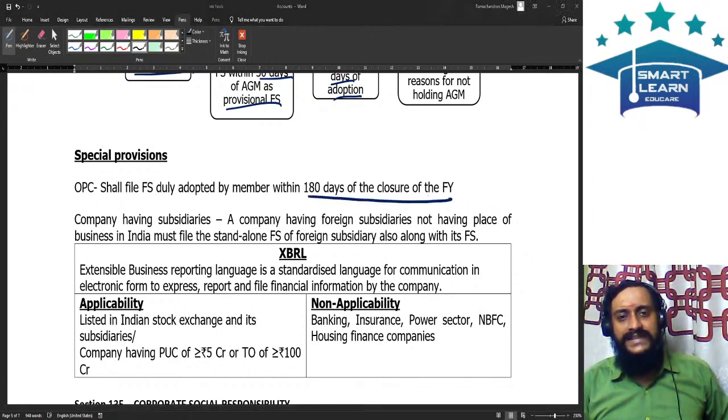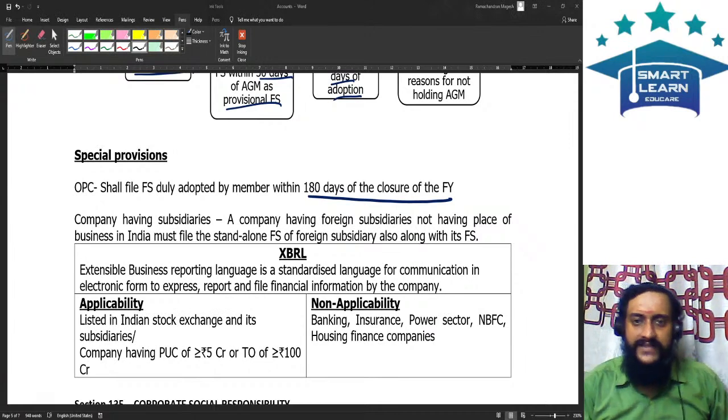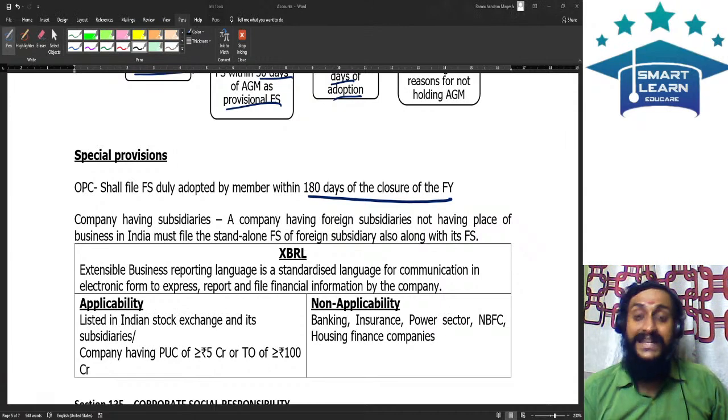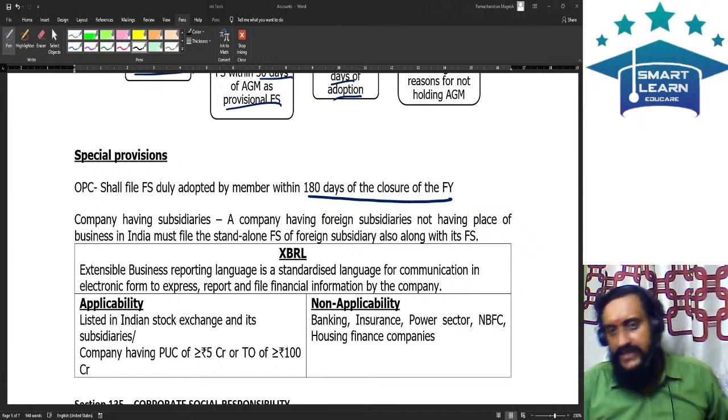For OPC, there is no concept called annual general meeting. For other entities, you can say within the AGM time limit you should file. For OPC, there is no concept called annual general meeting. So therefore, with respect to OPC, the financial statements should be filed within 180 days of the closure of the financial year. Which means